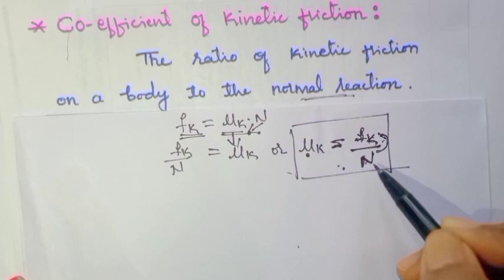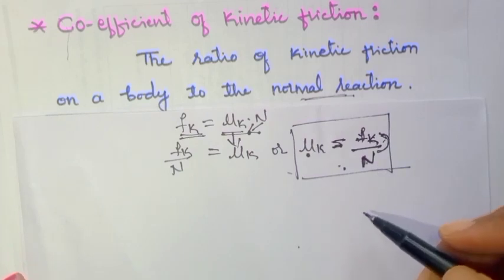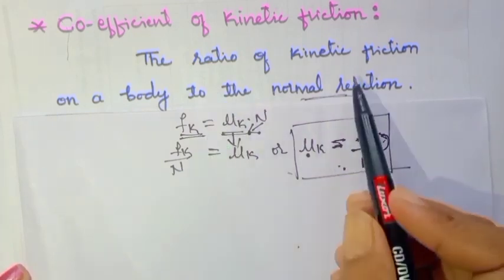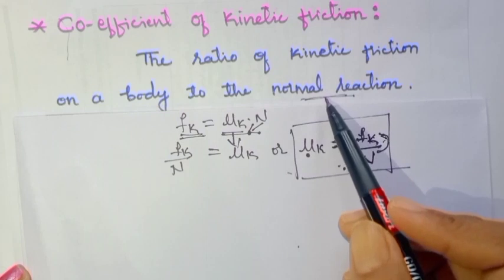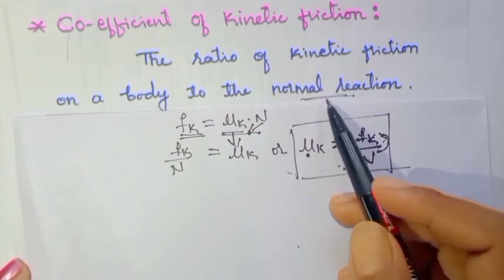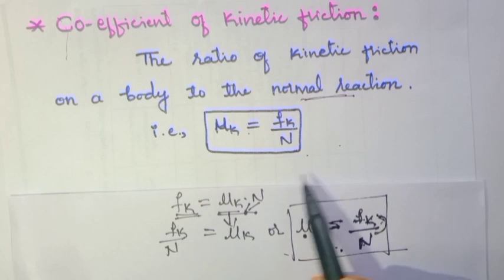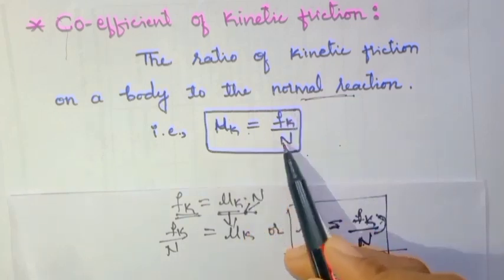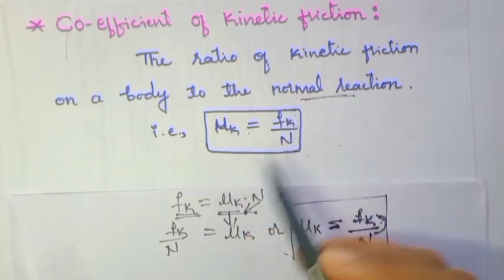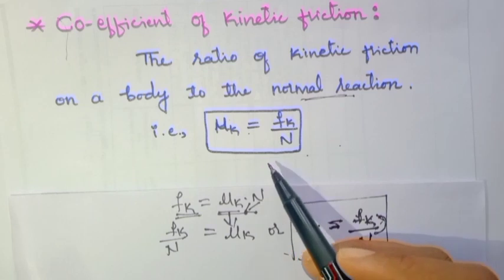This is the definition, and the formula of the coefficient of kinetic friction is mu k is equal to Fk divided by N. Is it clear? I hope you have understood the coefficient of kinetic friction.